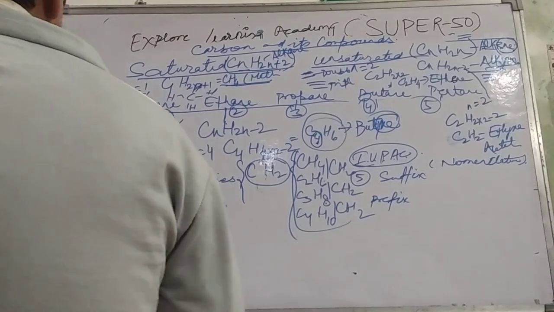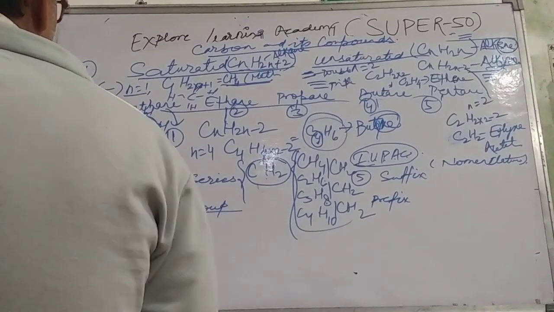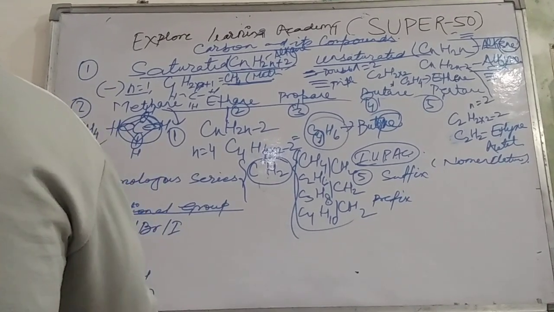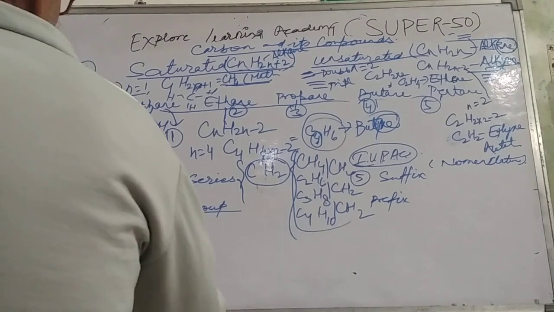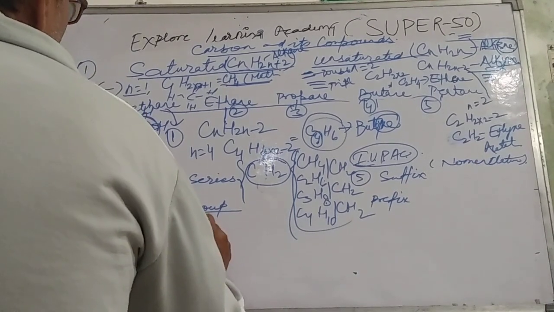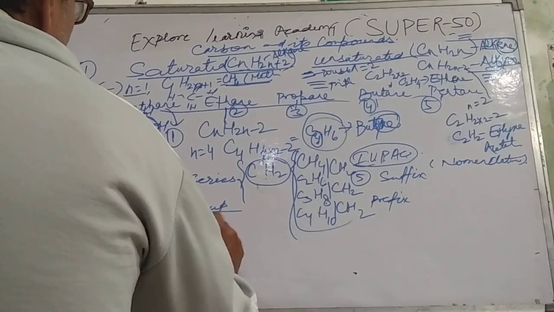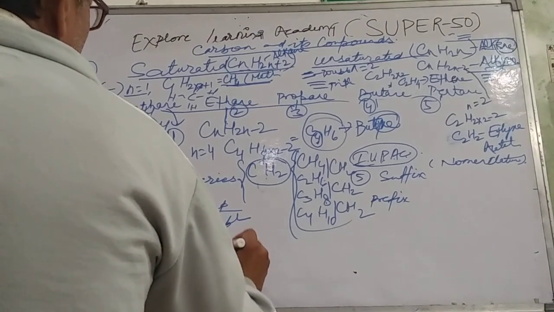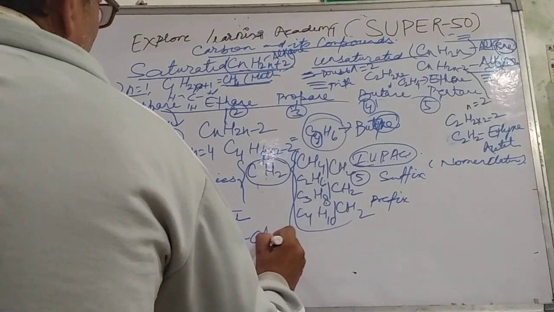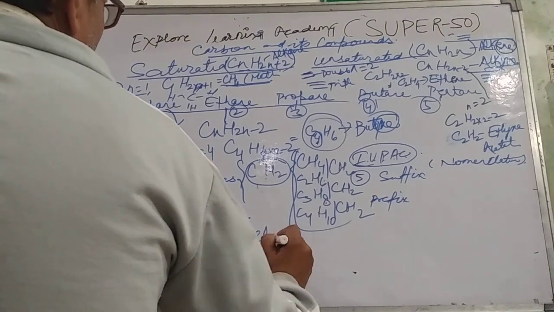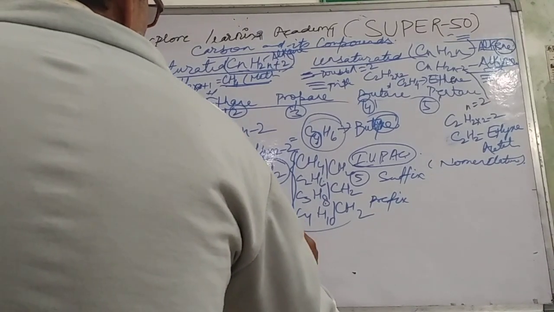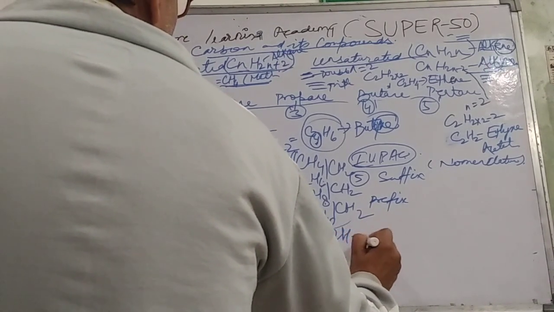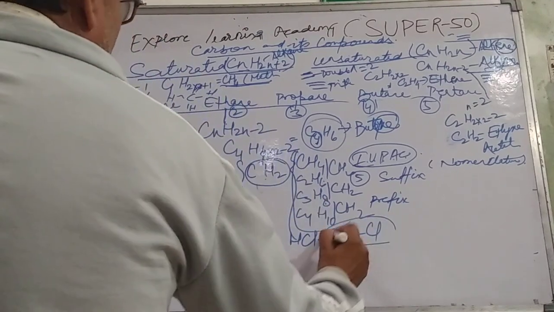Now we come to the functional groups. In standard 10th we will have to study only 5 functional groups. The first is the halogens: chlorine, bromine and iodine. This is also called the substitution reaction. For example, when CH4 reacts with chlorine Cl2, it will make HCl plus CH3Cl. This is called methyl chloride.